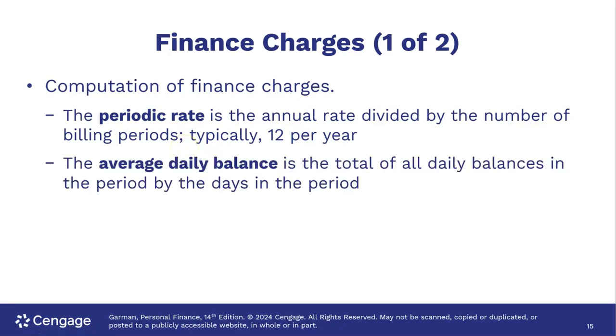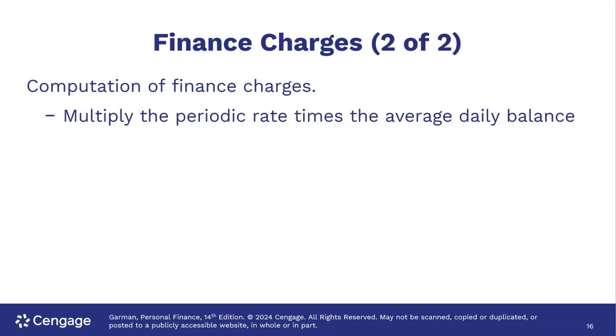The average daily balance is the total of all daily balances in the period divided by the number of days in the period. Computation of finance charges: you multiply the periodic rate, or rate per period, by the average daily balance.